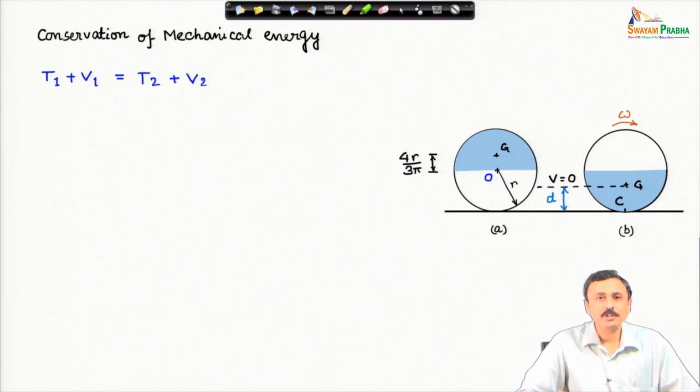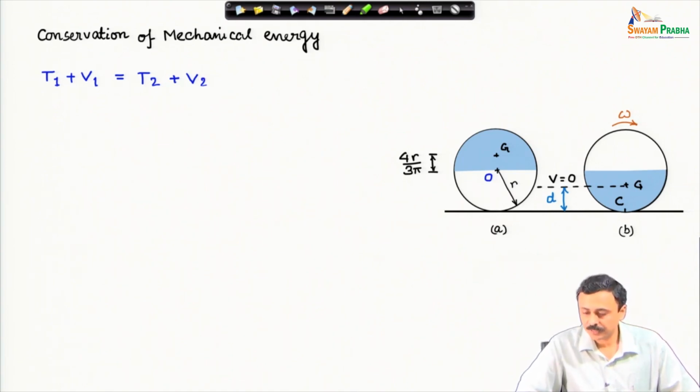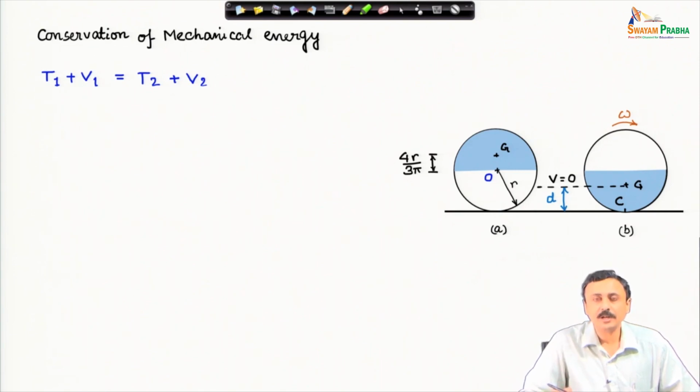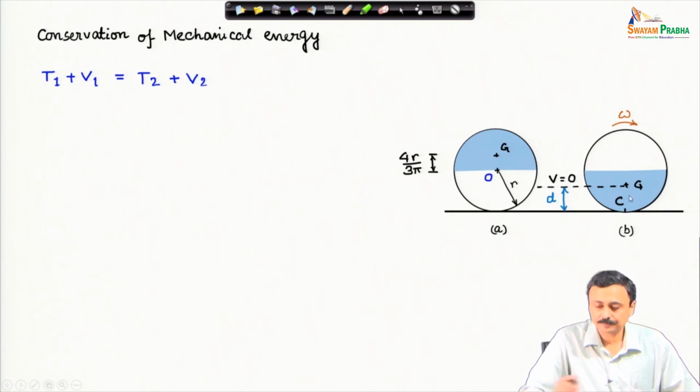It is in a uniform gravitational field, it is a potential field, there are no other active forces, therefore, total mechanical energy of the system must be conserved. A few things to note in this figure, I have marked out the center of mass of this semicircular disc. It is at a distance of 4r by 3π from O. I am taking the potential energy datum at the level of the center of mass in state B.